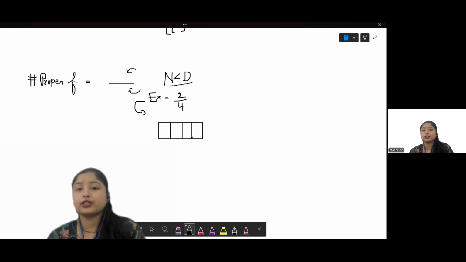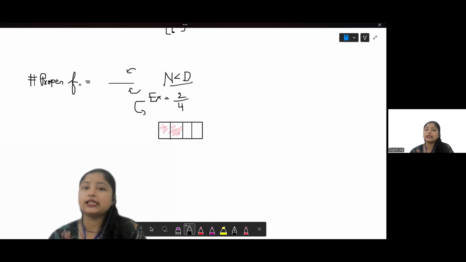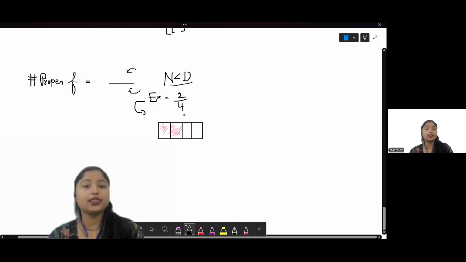So if we have a box or a bar that has a total of 4 portions, and out of these 4 portions, 2 portions are shaded, that is representing the fraction 2 by 4, right? Where the representation is possible, that is a proper fraction. That is why the numerator is lesser and the denominator is more, right?